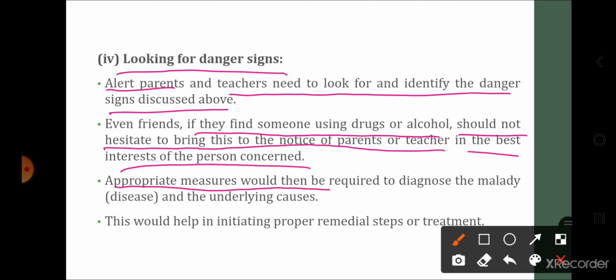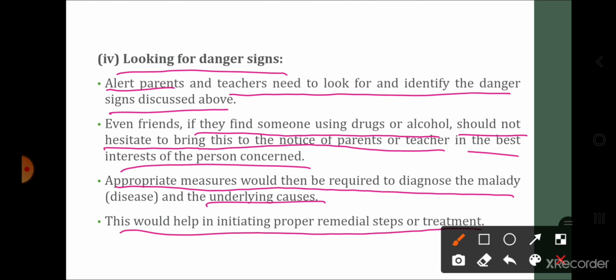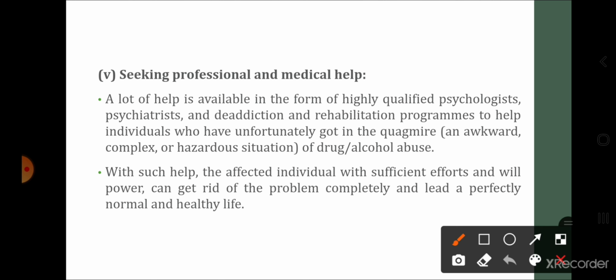Appropriate measures would then be required to diagnose the malady and underlying causes. This would help in initiating the proper remedial step and the treatment.